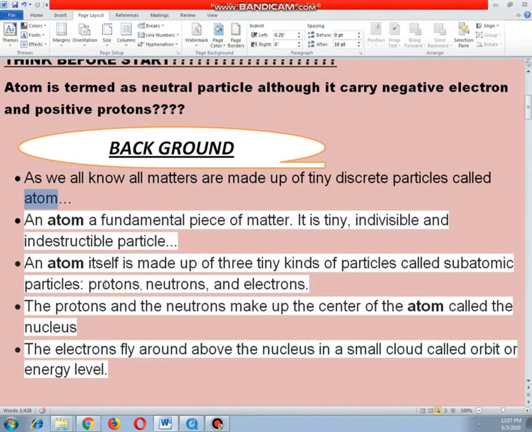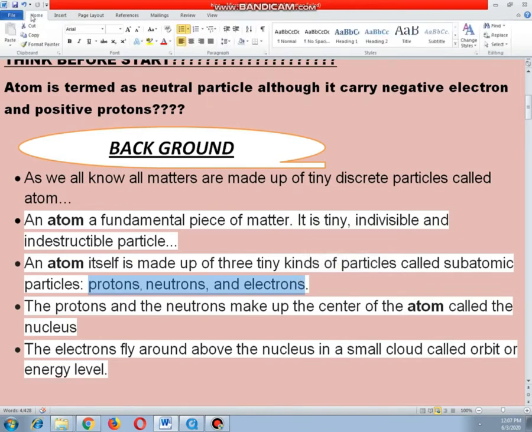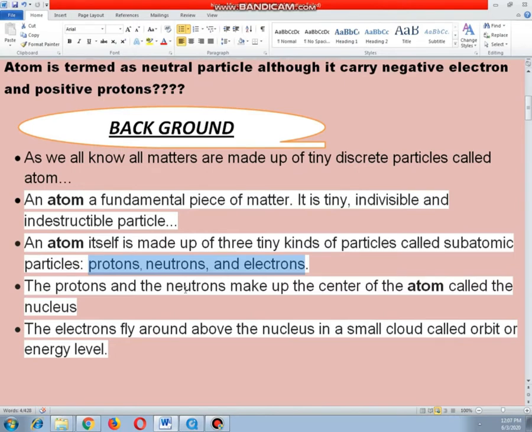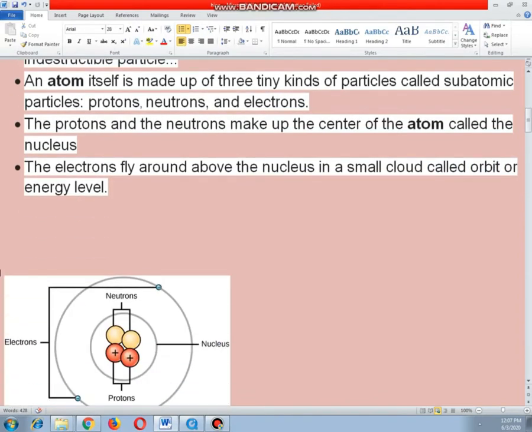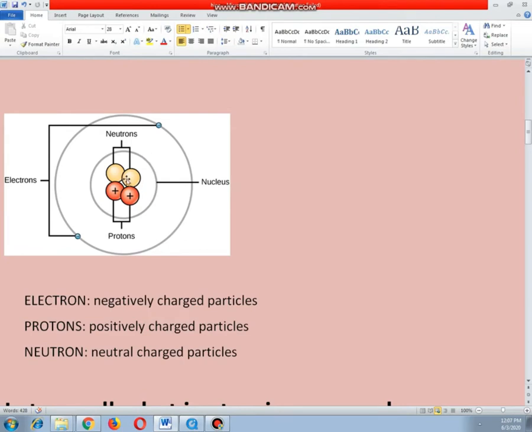This atom is made up of three subatomic particles: protons, neutrons and electrons. Protons are positively charged particles, electrons are negatively charged particles, and neutrons are neutral, having no charge. Protons and neutrons are present in the center of an atom called the nucleus, and electrons are revolving outside the nucleus in orbits or energy levels. This is the basic structure of the atom. This is the nucleus, and inside the nucleus neutrons and protons are present, and outside the nucleus electrons are revolving.